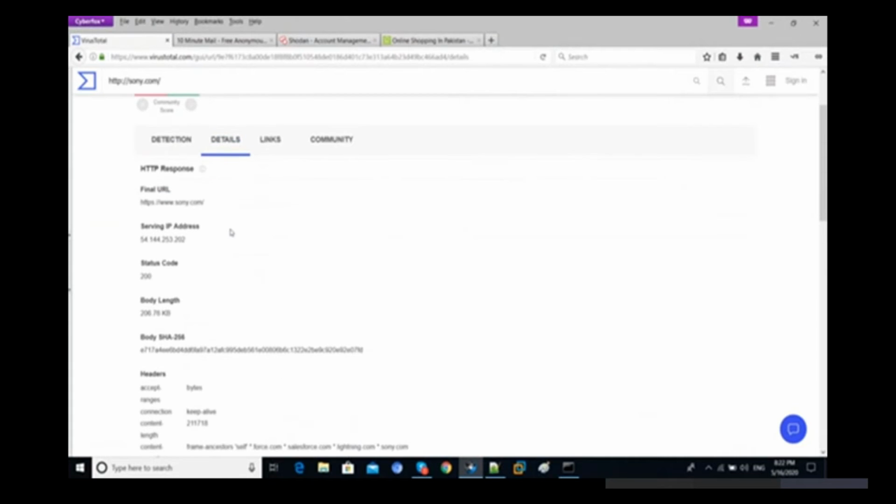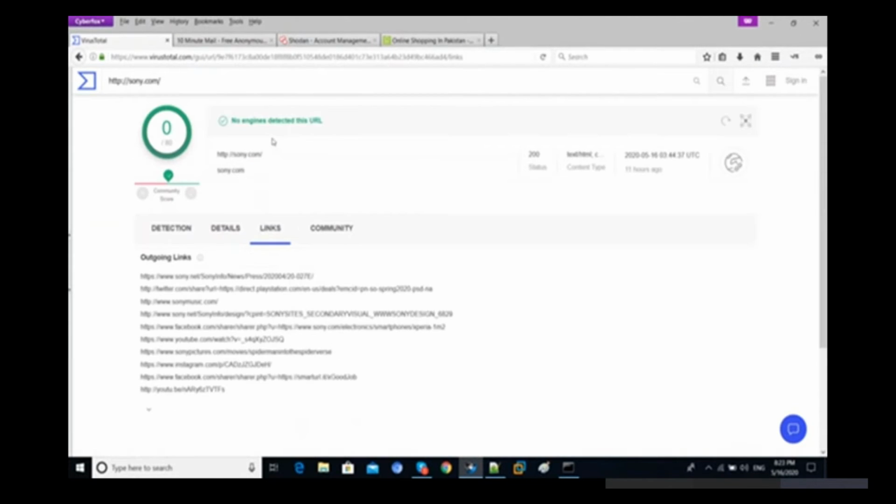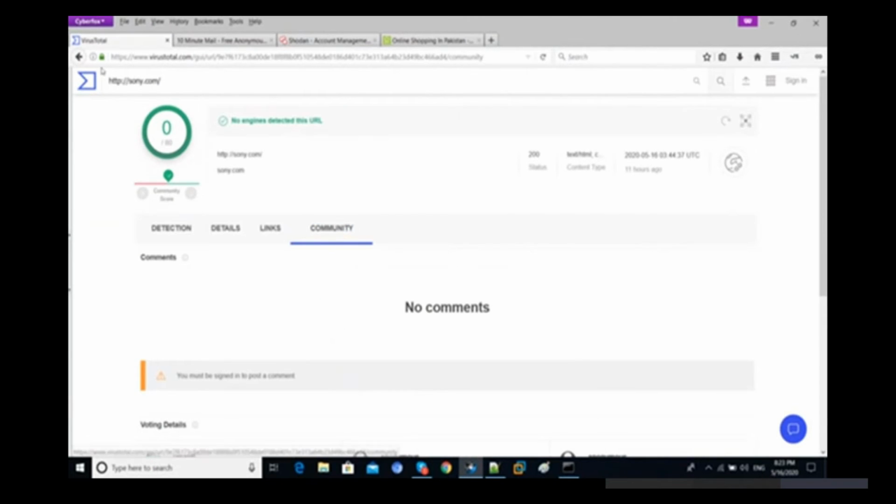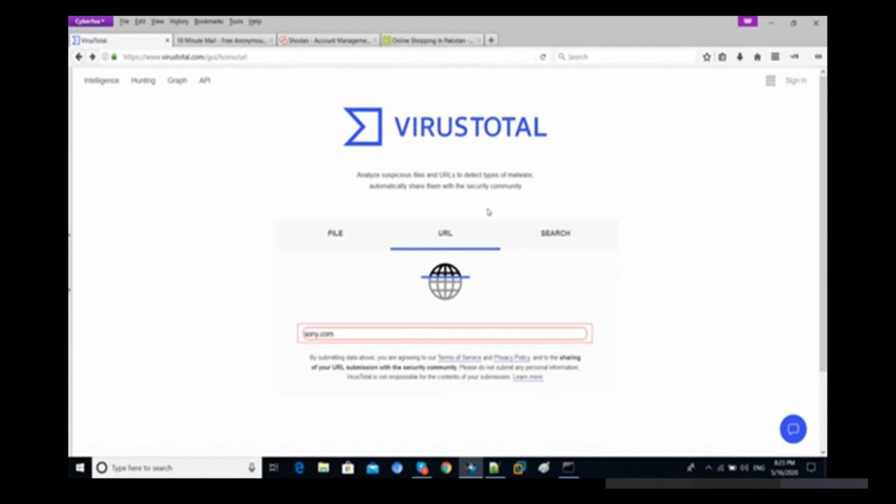Yeah, we are getting link and community. Let's try to check out. We are getting community here, but still we are not getting any relation. So let's try to check out. We are getting search. Okay, let's see.